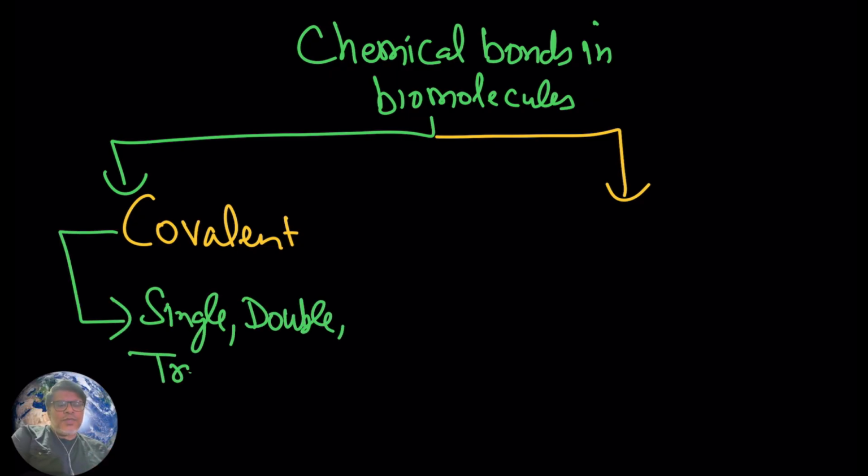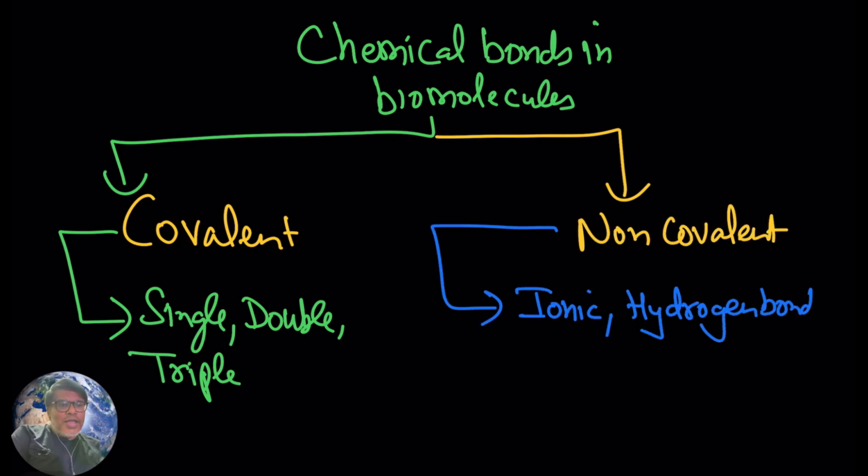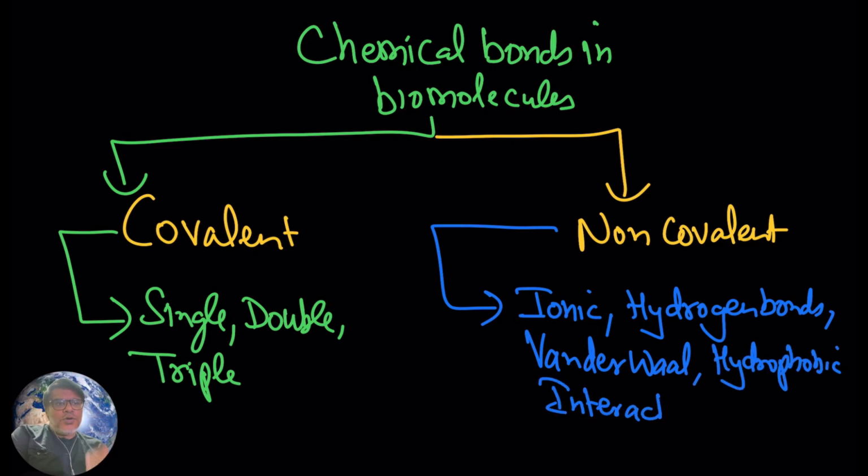In this video I have also taught you about non-covalent bonds: ionic bonds, hydrogen bonds, van der Waals bonds, hydrophobic interactions. I have discussed all the basic points, and hopefully you have understood them clearly.